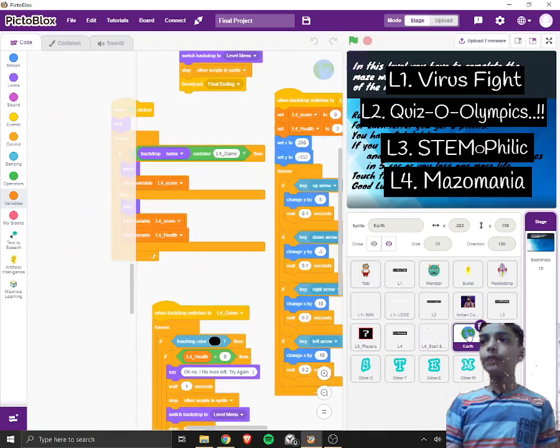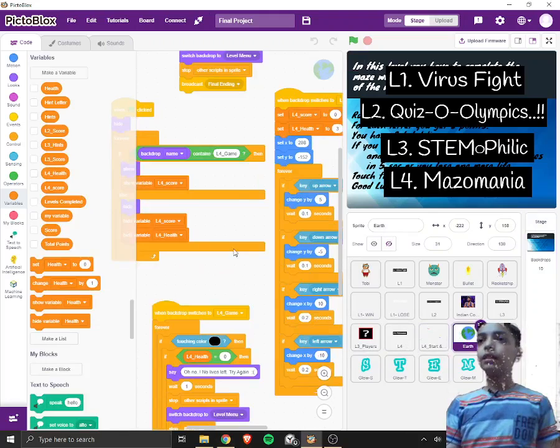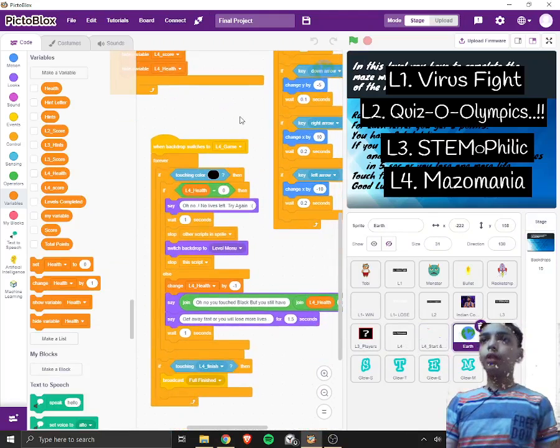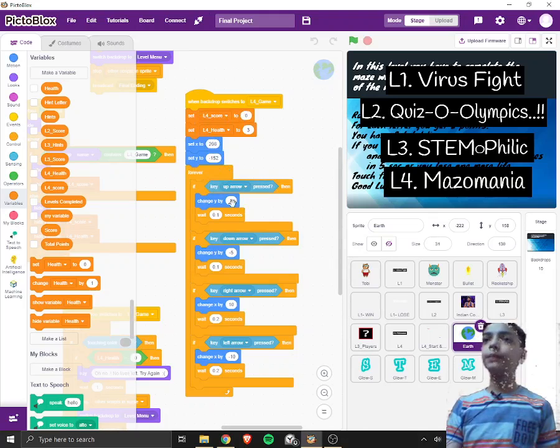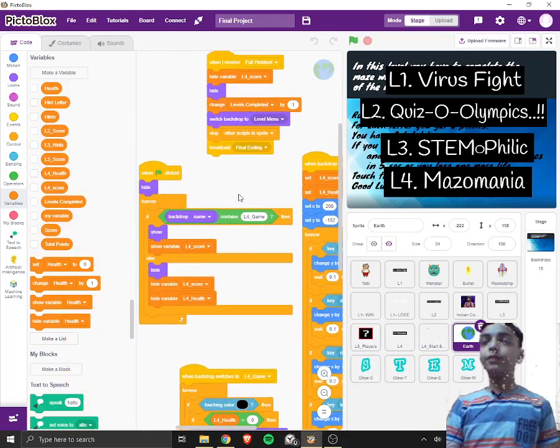So when it is L4 rules, it will first of all run this and this together. It will set variables and check which key is pressed. If up is pressed, it will change y, down is pressed, change y by -5, right is pressed, x by 10, and left is pressed, x by -10. It will move the earth accordingly, and if the backdrop name contains L4, then only it will show.